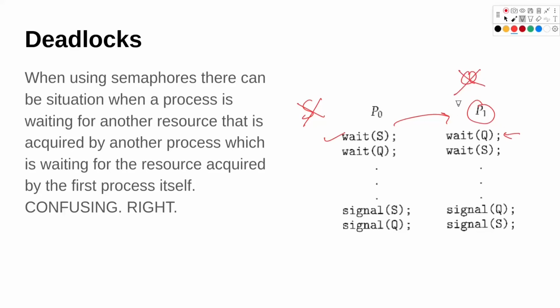Then, let's say there is again a context switch back to P0. Now P0 wants the resource Q, but this Q resource is acquired by process P1. So we can't execute it further. Then let's say P1 comes in and wants to execute its code. Process P1 wants this resource S, but this is acquired by process P0 and it also can't execute further. So both processes P0 and P1 won't execute further and they are in a deadlock situation.